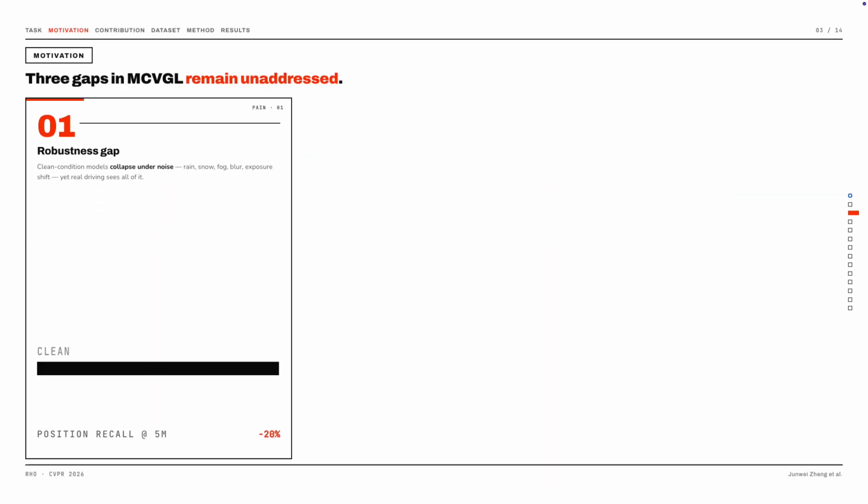Existing methods leave three important gaps unaddressed. First, a robustness gap. Current models are trained and tested under clean conditions, but in the real world we encounter rain, snow, fog, motion blur, and exposure shifts. Performance drops by over 20% under such corruptions.